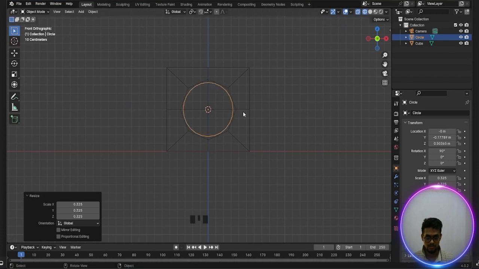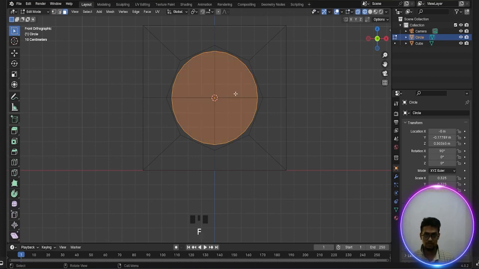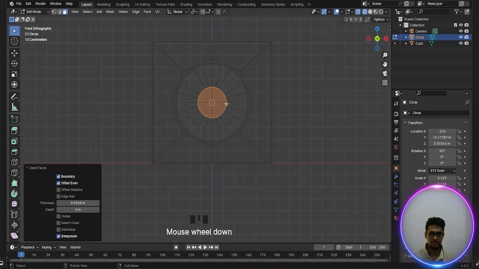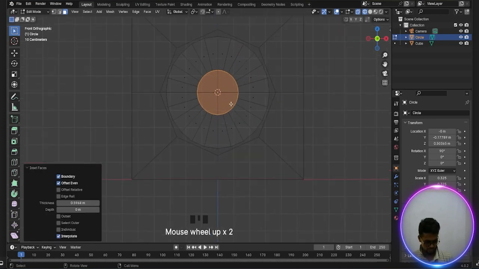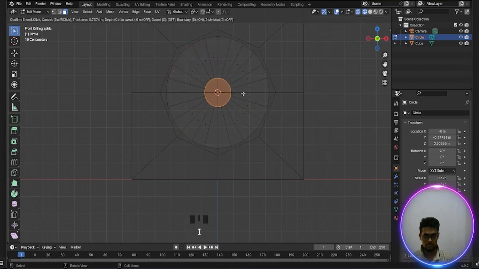Now press S and scale a little bit. Okay, done. Now press Tab, go to the edit mode and press F to fill and press 3 to face and press I to inset. Okay, done. So probably not done. Press I. Okay, now done.